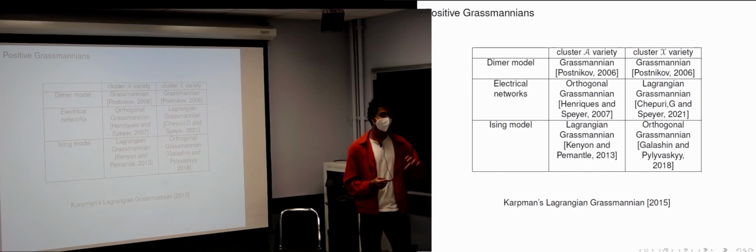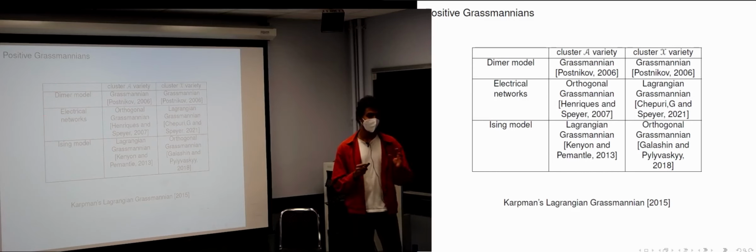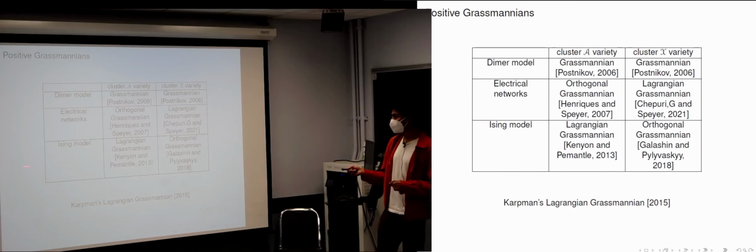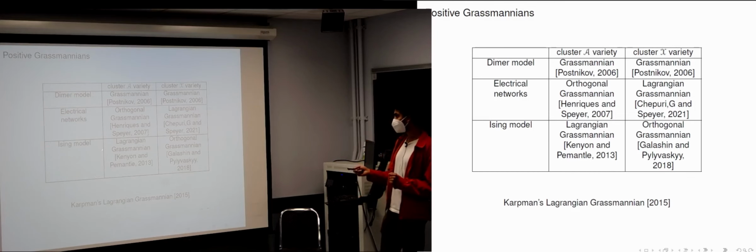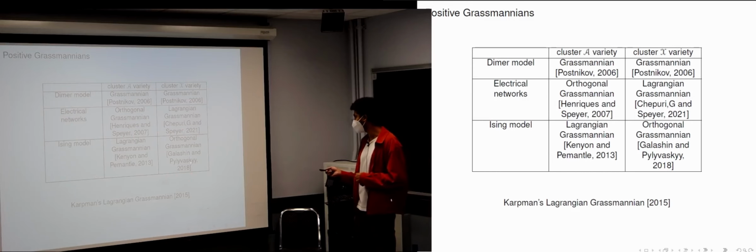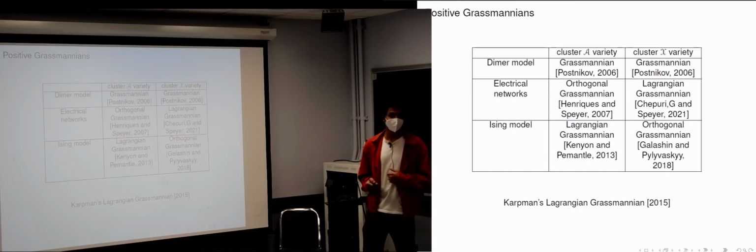So just like we constructed electrical networks as an embedding inside dimer models, there's a third model called the Ising model, which also embeds into the dimer model, for which there's also a similar story. On the X side, there's this totally non-negative orthogonal Grassmannian due to Galashin and Pylyavskyy.